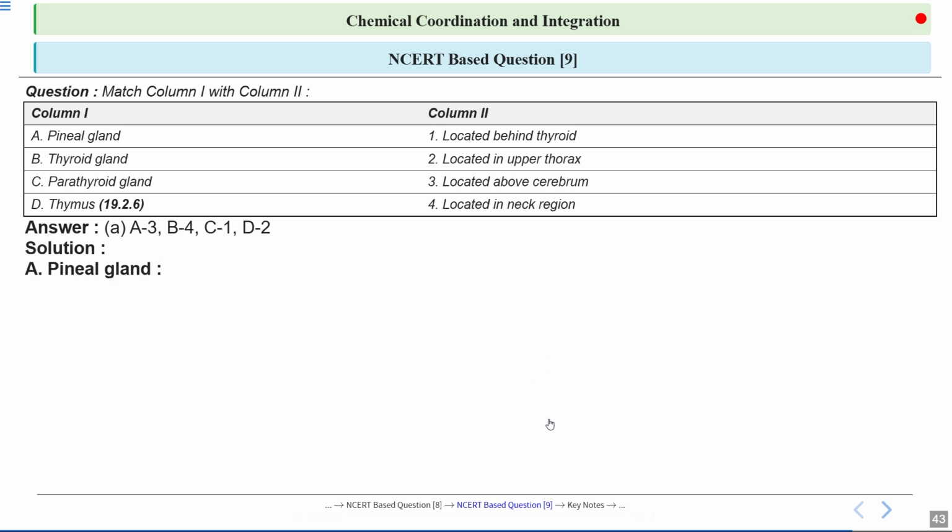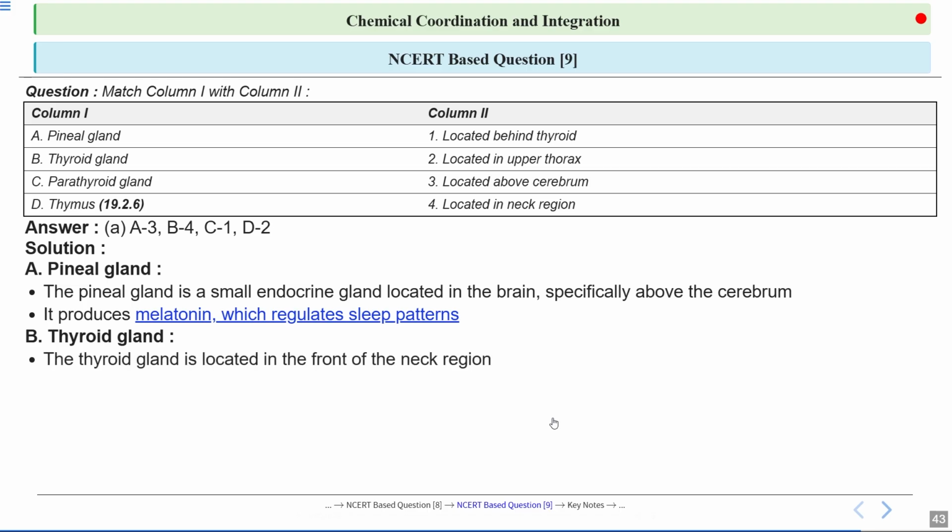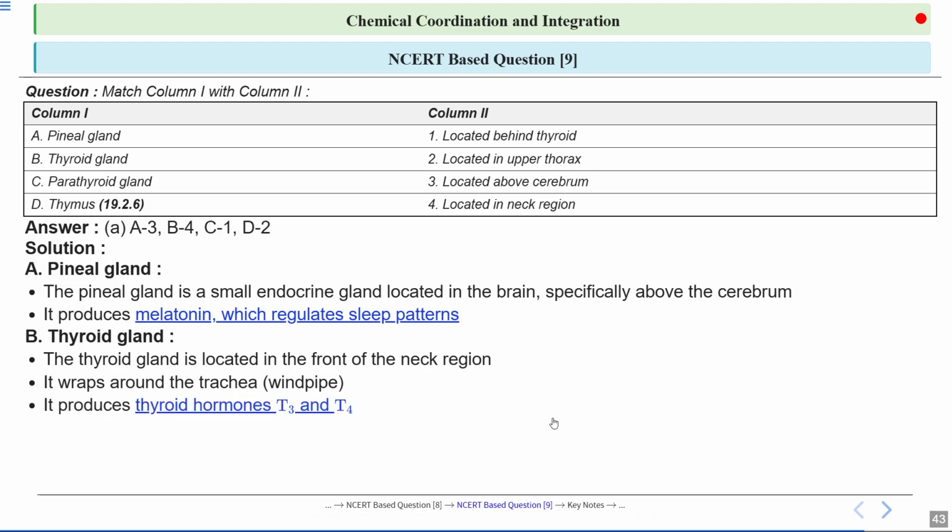Let's discuss them in detail. Let's talk about the pineal gland first. We know that it is a small endocrine gland located in the brain, specifically above the cerebrum. It produces melatonin, which regulates sleep patterns. And then the thyroid gland is located in the front of the neck region. It wraps around the trachea, or windpipe, and it produces thyroid hormones T3 and T4.